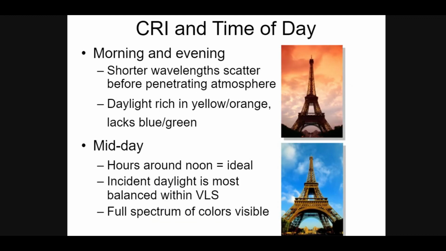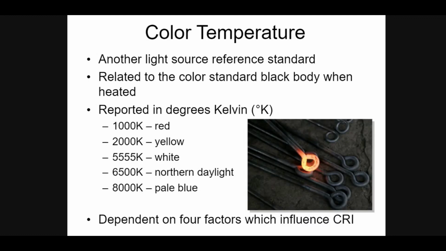The daylight is rich in yellow and orange. It lacks blue and green light. The midday hours around the noon are ideal. So remember, hours around the noon are ideal for the shade matching. Important from your MCQ point of view.